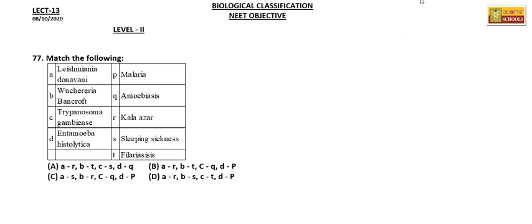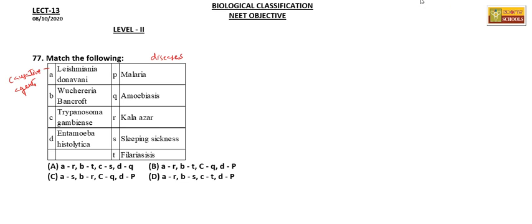The next question, match the following. These are the causative agents, and in column 2 the names of the diseases. First, Leishmania donovani causes Kala Azar.